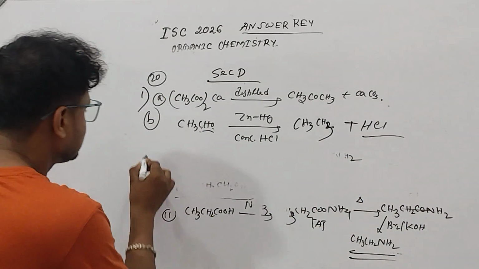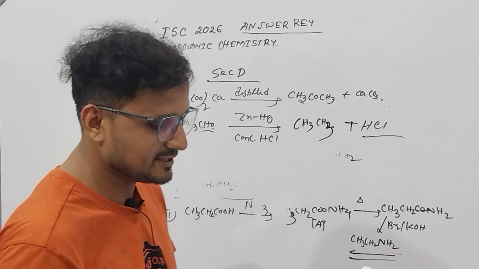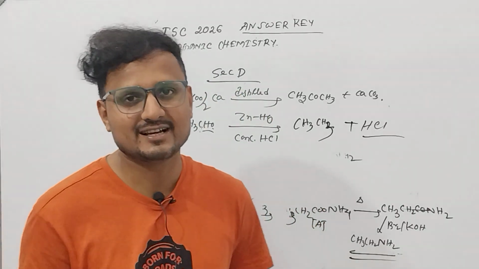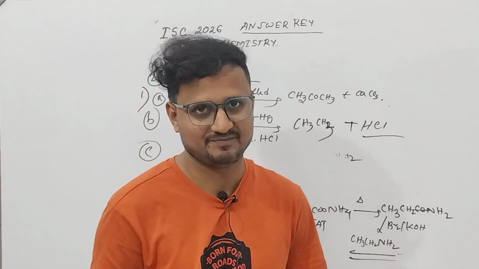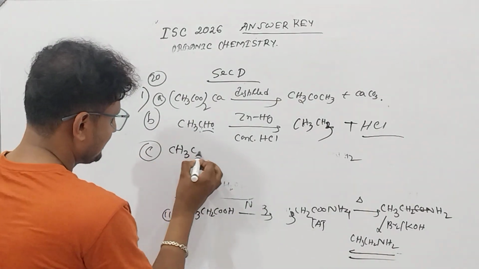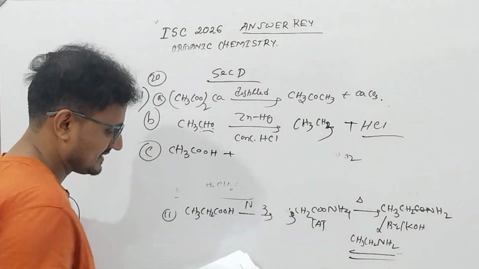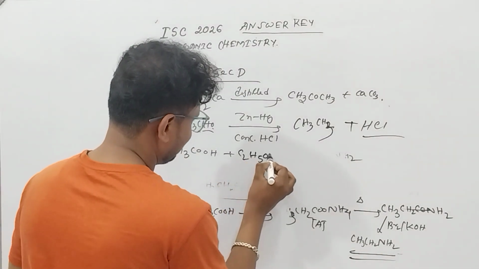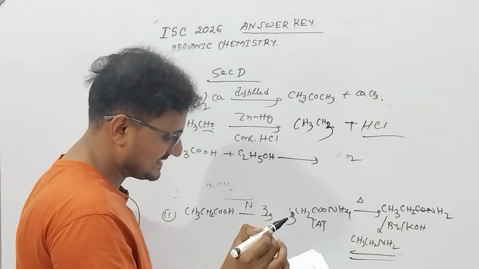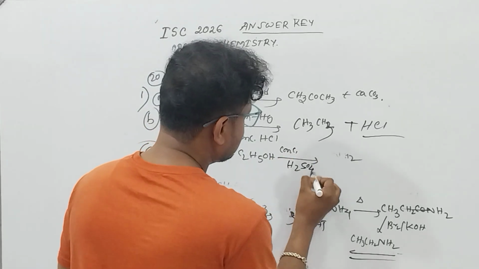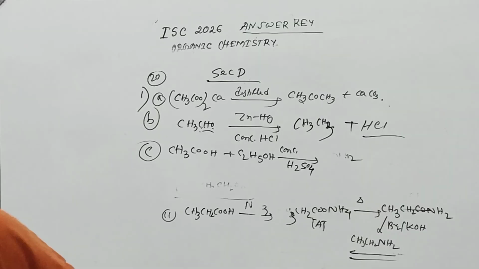And the number C is very simple. This one is given as esterification reaction. In ISC class 12, esterification reaction is given. Acetic acid reacts with ethyl alcohol, concentrated sulfuric acid. You can understand why I am laughing, because it comes in class 10.